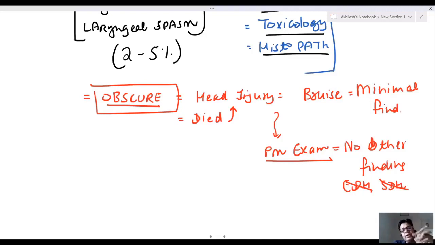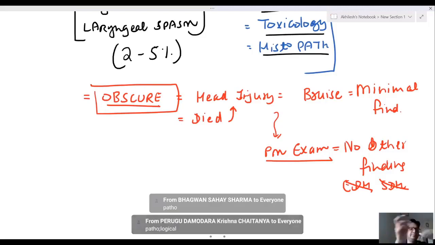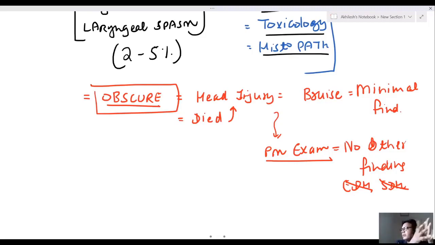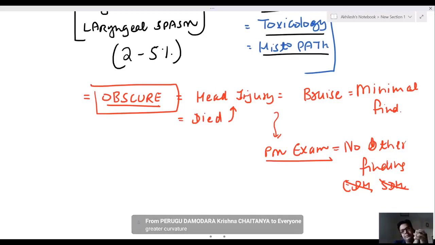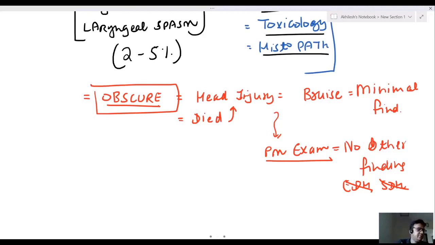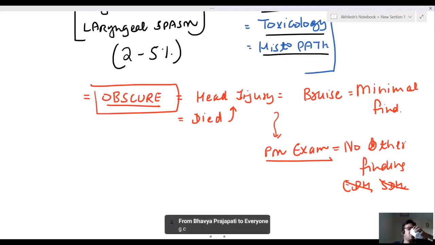In which autopsy consent of relatives is a must? Pathological autopsy. Consent of relatives is a must in pathological autopsy. Stomach is opened from greater curvature. Greater curvature, very good. Stomach की opening greater curvature के through होती है, very good. Okay.